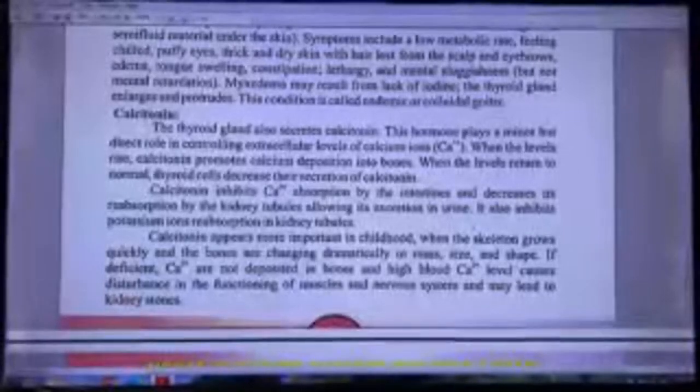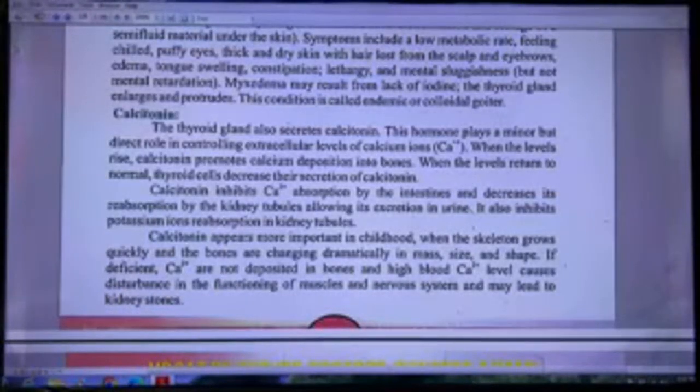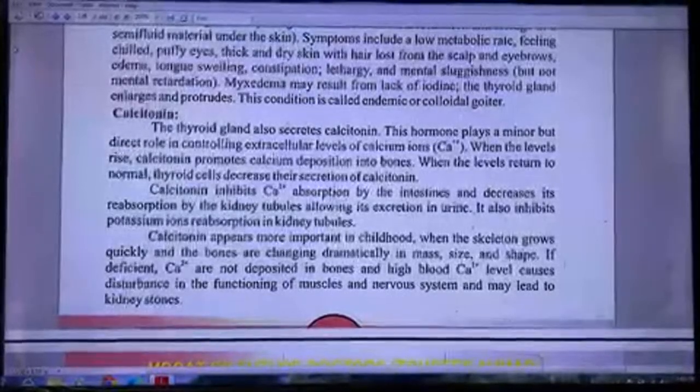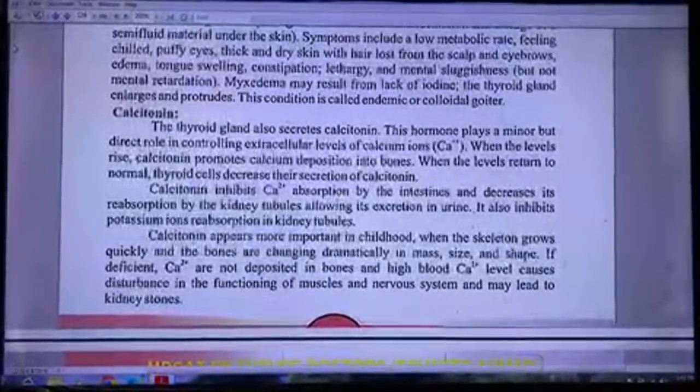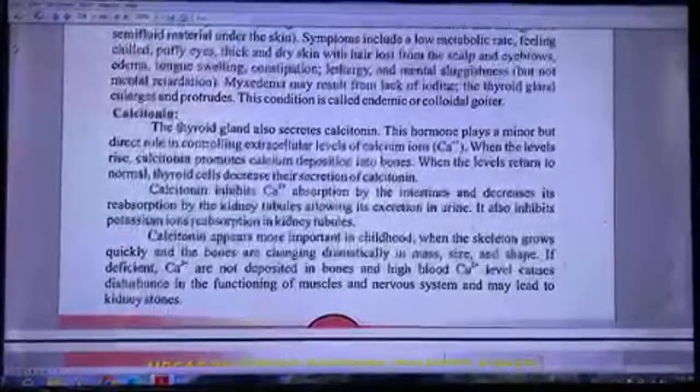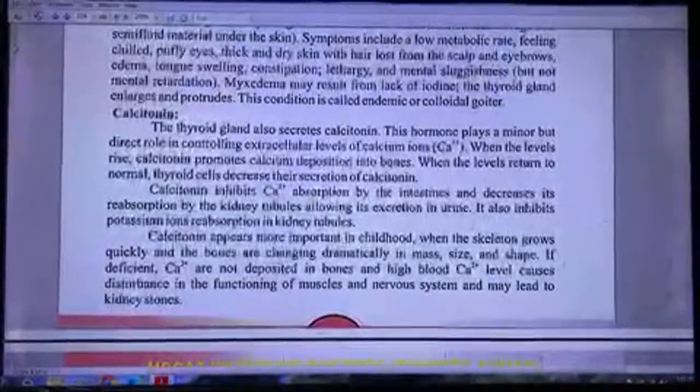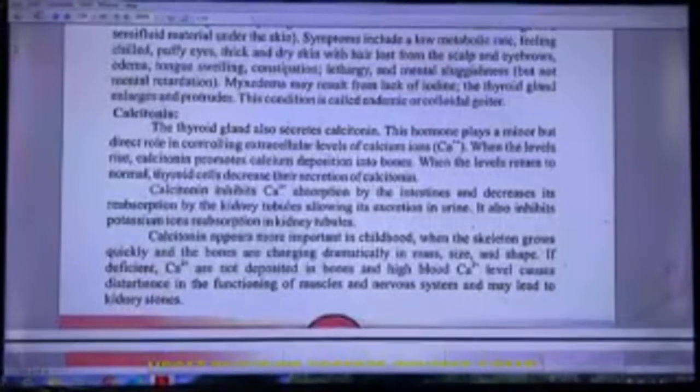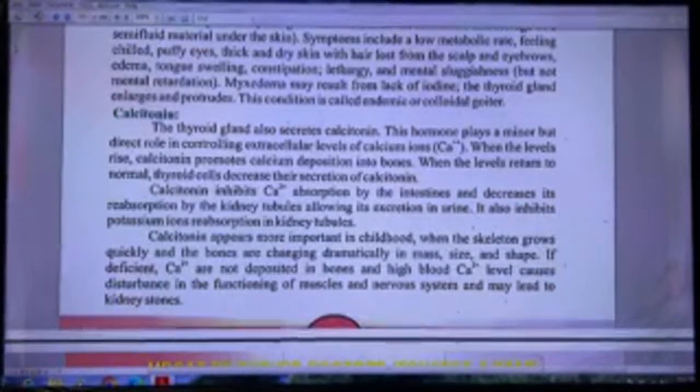Calcitonin inhibits Ca2+ absorption by the intestines and decreases its reabsorption by the kidney tubules, allowing its excretion in urine. It also inhibits potassium ion reabsorption in kidney tubules. Calcitonin appears more important in childhood when the skeleton grows quickly and the bones are changing dramatically in mass, size, and shape. If deficient, calcium ions are not deposited in bones and high blood calcium level causes disturbance in functioning of muscles and may lead to kidney stones.